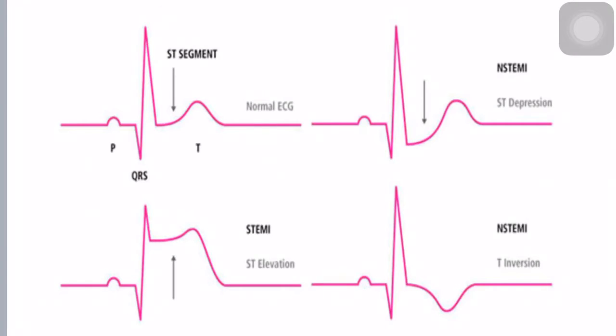So this is the ECG picture, which is seen in case of normal as well as in ST elevation MI and non-ST elevation MI. In a normal ECG, you can see that there is P wave, QRS complex and T wave formation. Whereas in non-ST elevation MI, as in case of subendocardial myocardial infarction, you can see there is either ST depression or T wave inversion when compared to normal ECG.